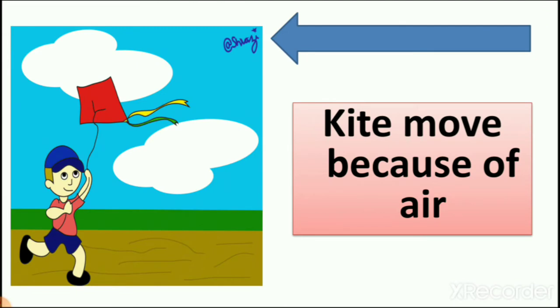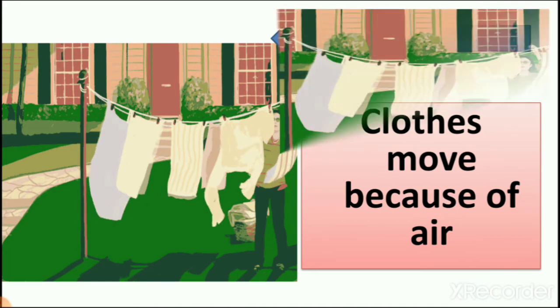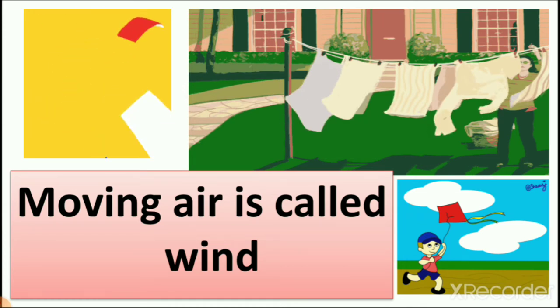When you fly a kite, you need air to fly a kite. Why? Because of air the kites are moving. If there is no air in the atmosphere, you all know that a kite cannot fly. Again and again you are trying, but the kite is not going in the sky. When we dry clothes, we all know that clothes are moving. It means there is air. We also learn that moving air is called wind. When air is moving from here to there, moving air is called wind.